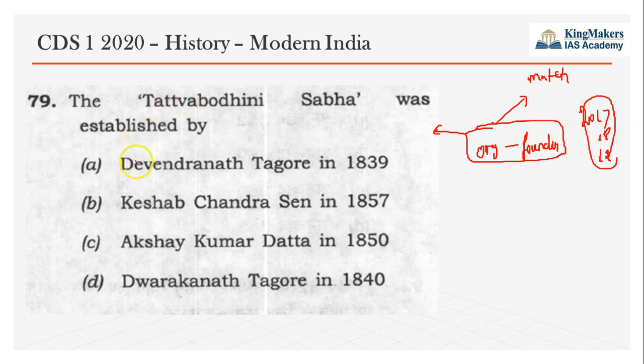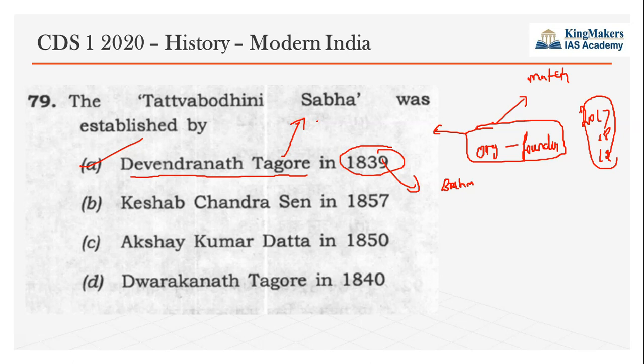So Tattva Bodhini Sabha was started by Debendranath Tagore in 1839. It was a movement parallel to Brahmo Samaj. We all know Brahmo Samaj was the famous movement of Raja Ram Mohan Roy. After the death of Raja Ram Mohan Roy, one of his followers, Debendranath Tagore, started this Tattva Bodhini Sabha. Tattva Bodhini Sabha also followed the same ideals of Raja Ram Mohan Roy, and it was going parallel to Brahmo Samaj.